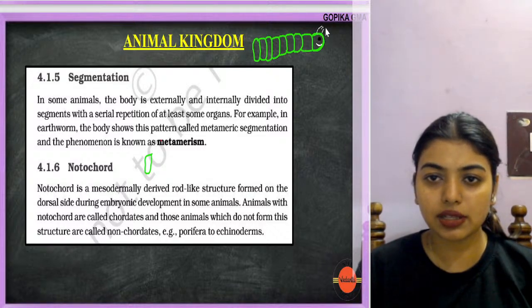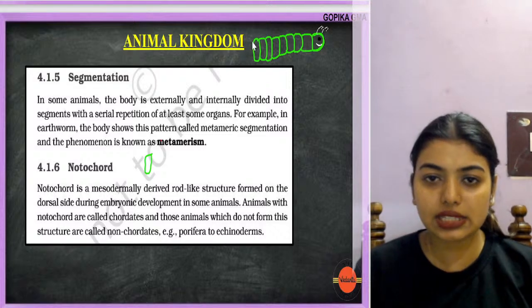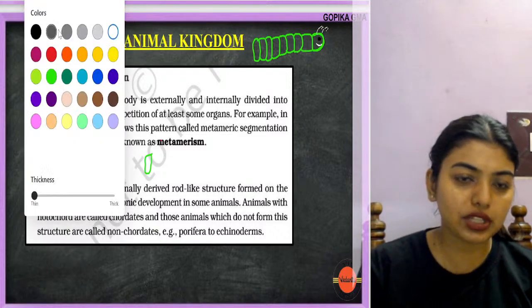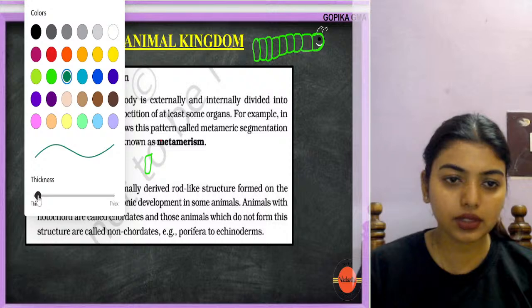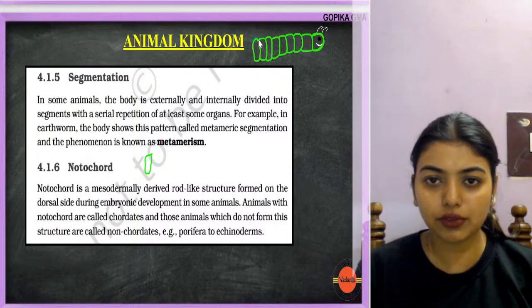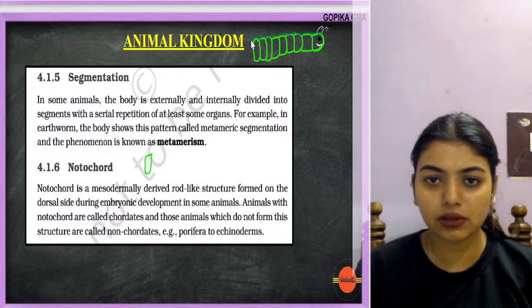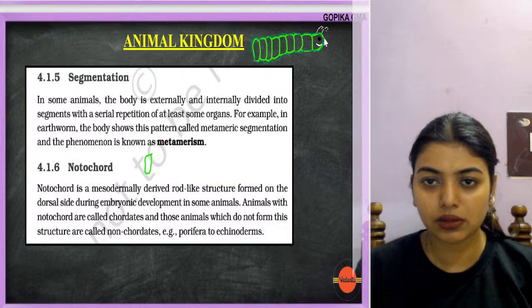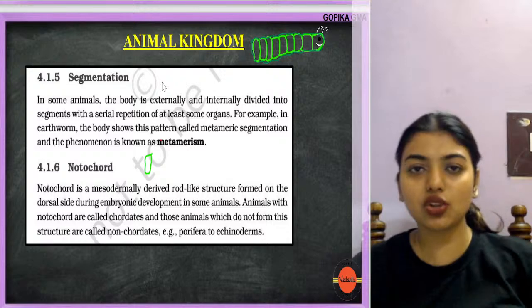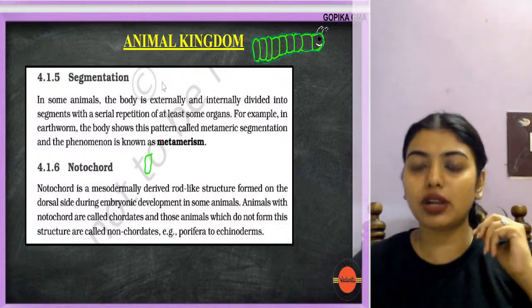Now if I give a border for this caterpillar like this, understand that this caterpillar shows segmentation. Each of the segments I'm able to understand.